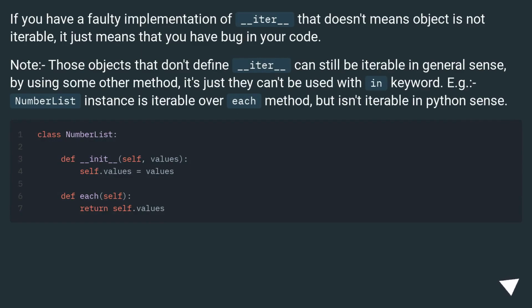If you have a faulty implementation of __iter__, that doesn't mean the object is not iterable, it just means that you have a bug in your code. Note, those objects that don't define __iter__ can still be iterable in a general sense, by using some other method, it's just that they can't be used with the in keyword. For example, a NumberList instance is iterable over its each method, but isn't iterable in the Python sense.